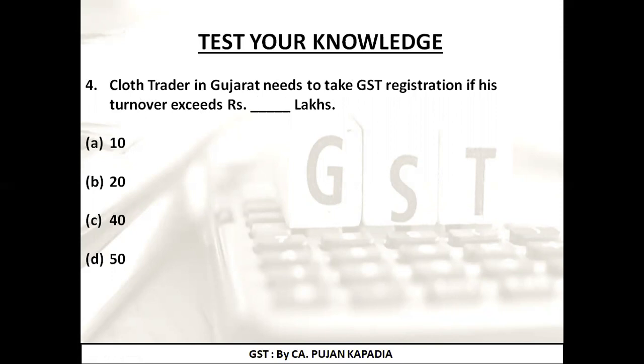No, right? So it was a general or normal state. As a result, what was the limit? The limit was 40 lakhs. Up to 40 lakhs, he is not required to take any GST registration. So the correct answer is option C, 40 lakhs, because he belongs to a normal state and is trading exclusively in goods.